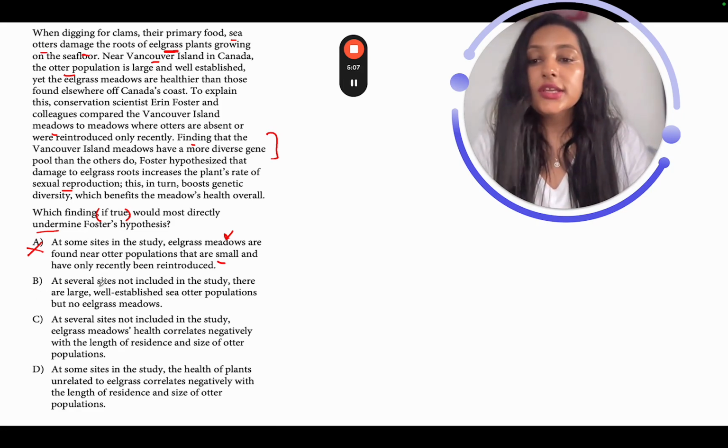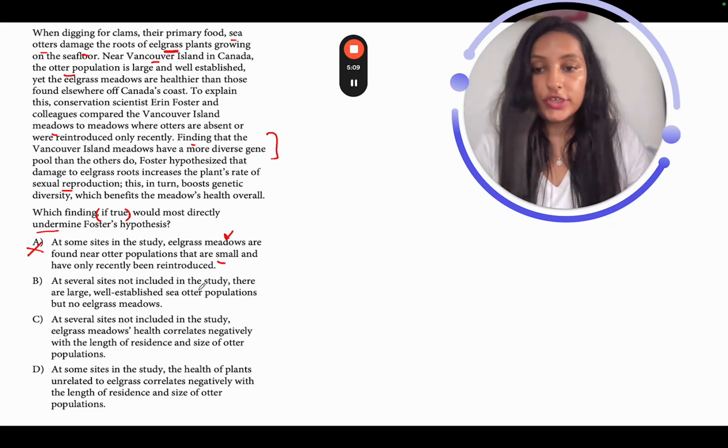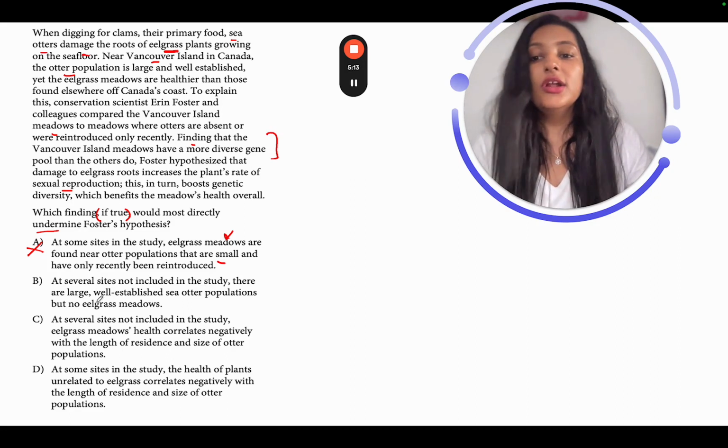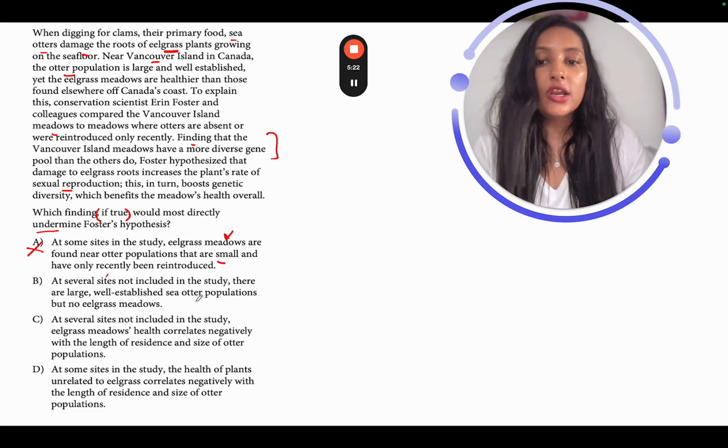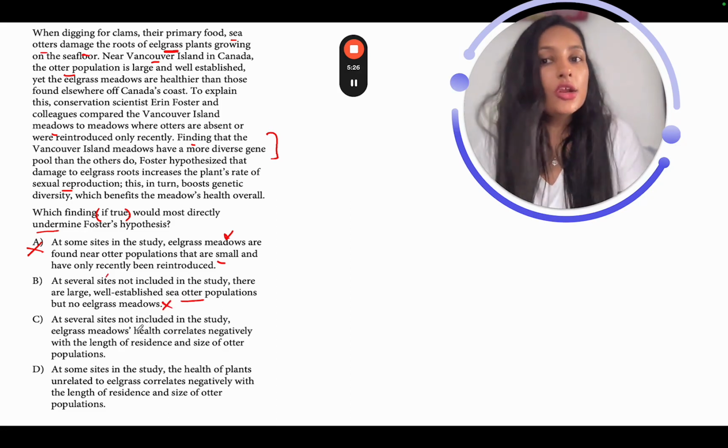Now B says at several sites not included in the study. So we are talking about the sites that are not included in the study. There are large, well-established sea otter populations but no eelgrass meadows. So they're saying that in these sites there are large sea otter populations but there are no eelgrass meadows. So this is again out of scope.